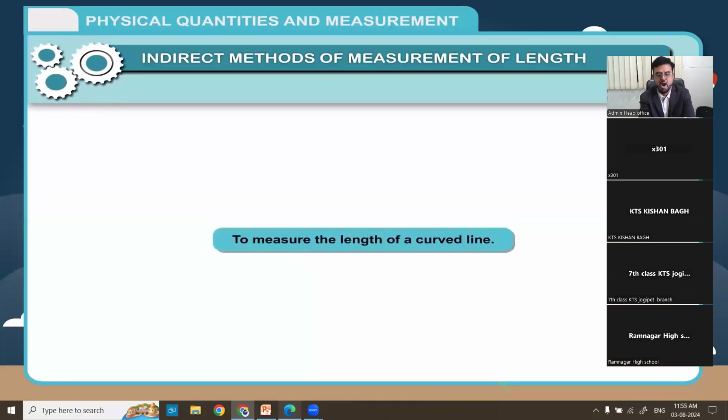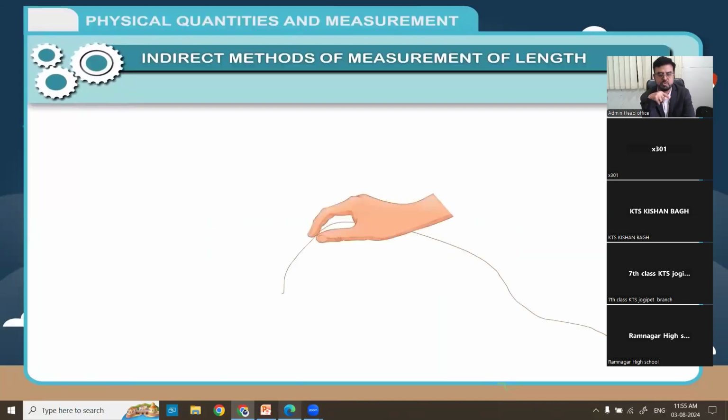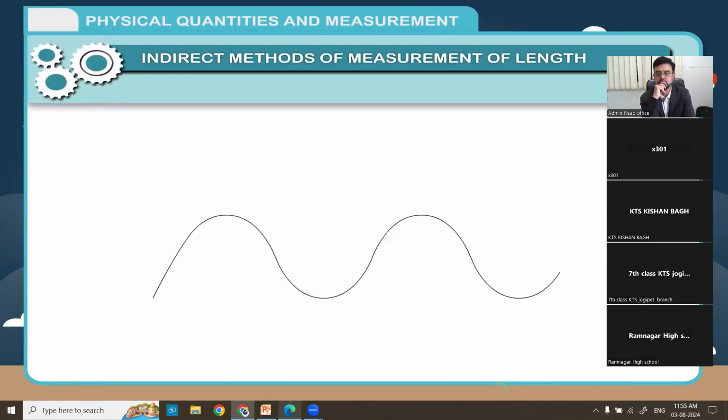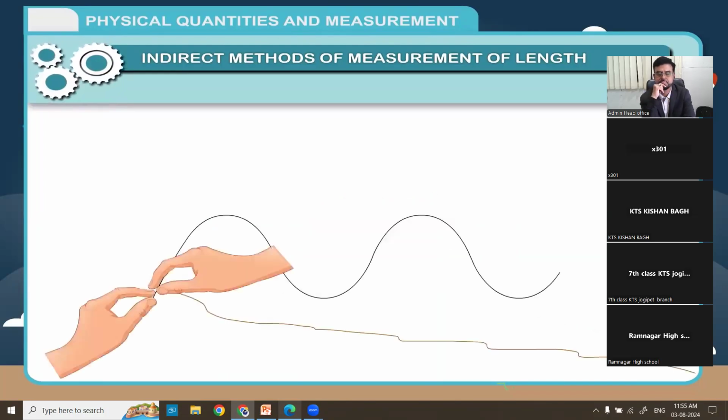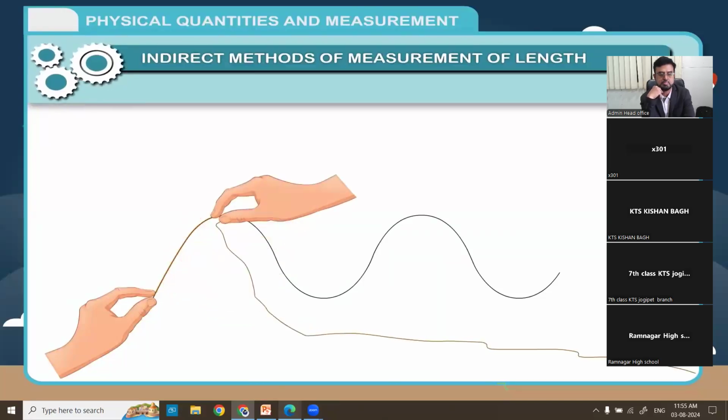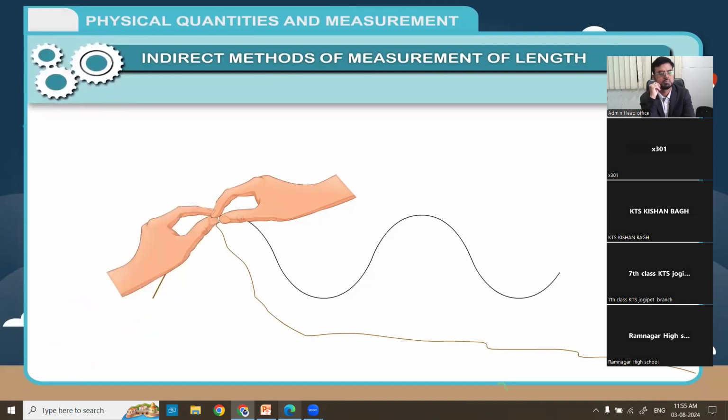Activity: to measure the length of a curved line, take a thread and tie a knot on one end. To measure the length of a given curved line, place the knot of the thread at one end of the line. Now, move the thread along the length of the curved line carefully. Hold the thread at small distances between your thumb and first finger.